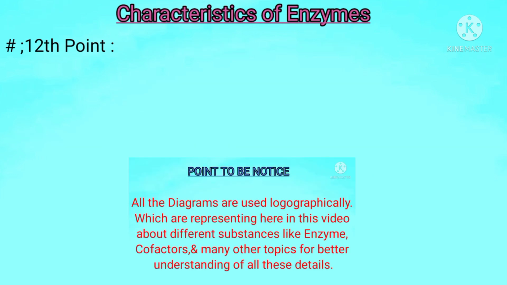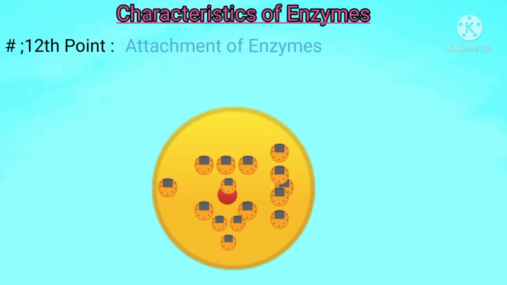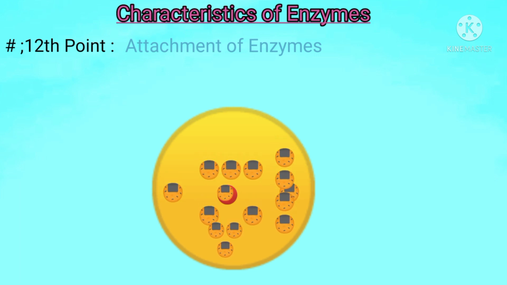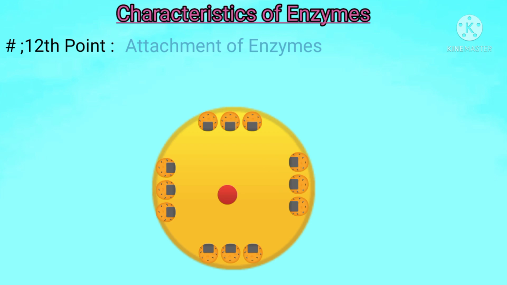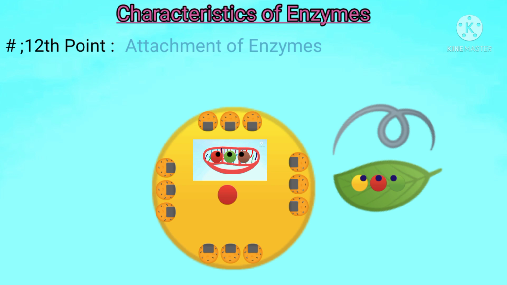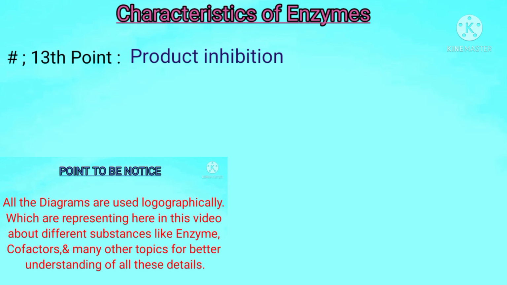At the 12th point, we study the attachment of enzymes. Students, some enzymes float in the cytoplasm, but mostly enzymes do not float in the cytoplasm because they are attached to the membranes in the cell. For example, the enzymes of mitochondria and chloroplasts are mostly attached to the membranes and do not float in the cytoplasm. Next is the 13th point, that is about product inhibition.